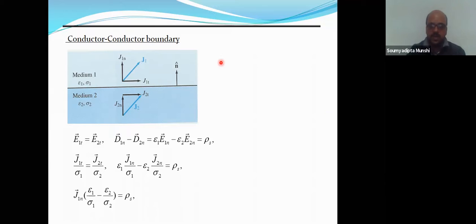So the current density is also different in the two media. Here you just have to remember this portion: the boundary condition for conductors. This is the boundary where two conductors are joined.